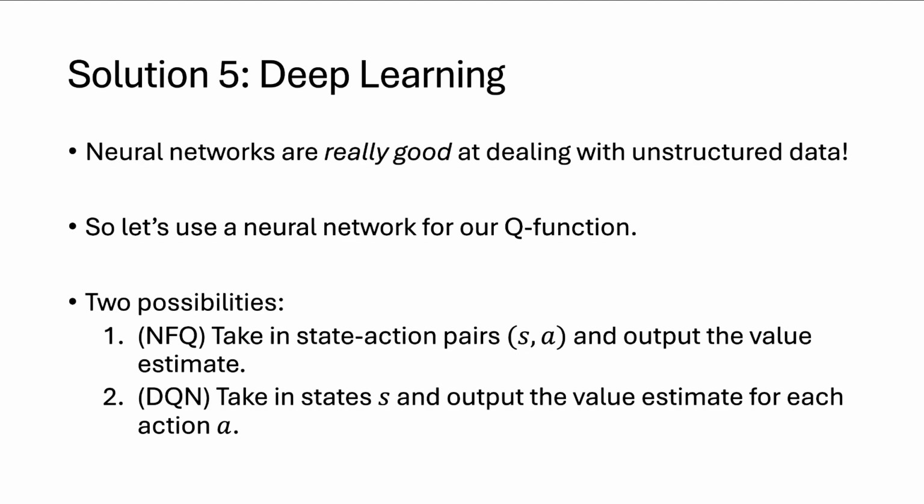So when we want to know the value of a particular state action pair, we feed the state in, we look at all of the value heads, so all of the different value estimates for all the actions, and just choose the one that corresponds to the action that we care about.